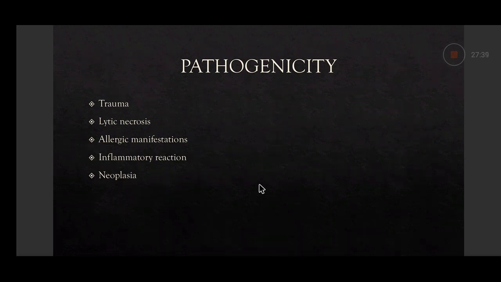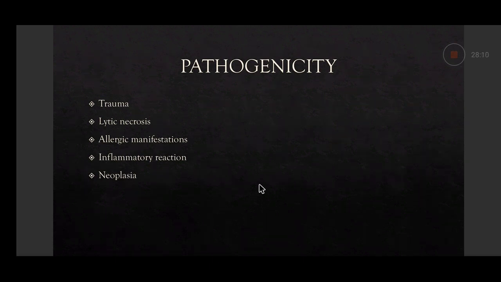Some parasites are attached to the intestine, and they cause traumatic damage to the villi, and bleeding occurs, like hookworm. Hookworms are attached to the intestine and they are bleeding in the intestine. So the person suffers from anemia. So that is hookworm anemia, which may occur in Ancylostoma duodenale or Necator americanus. So that is trauma.